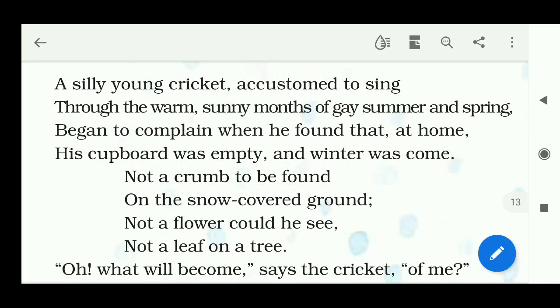Okay, students, now I will explain the poem for you in detail. A silly young cricket, accustomed to sing through the warm sunny months of gay summer and spring.